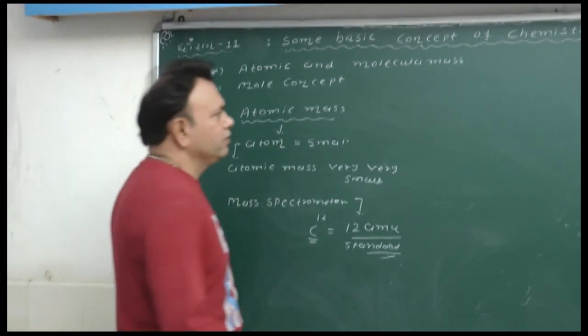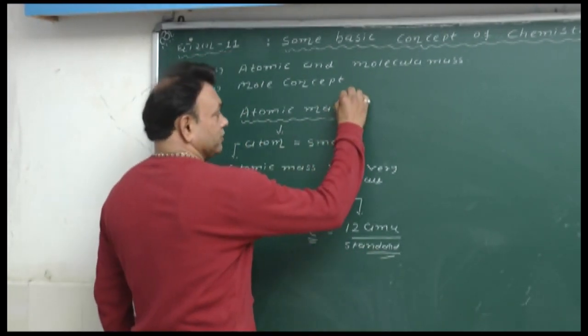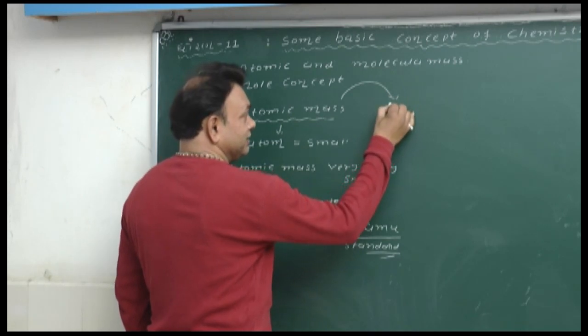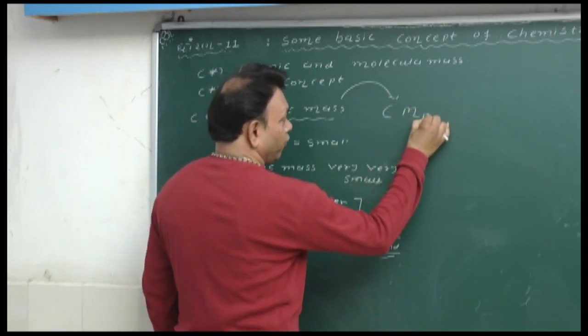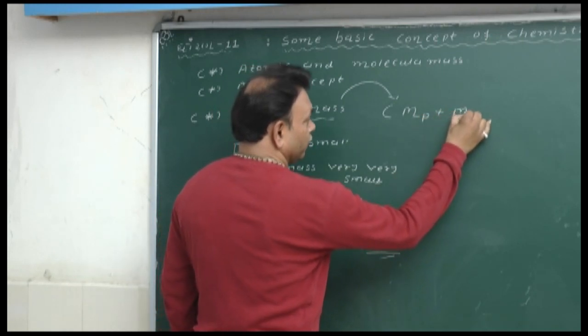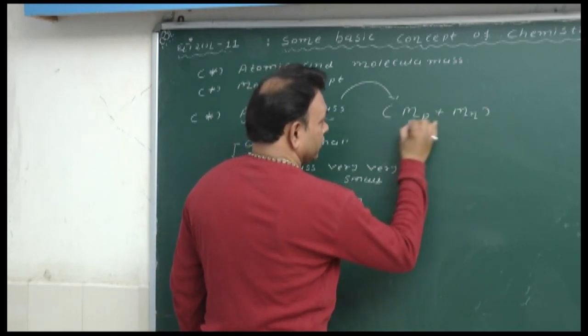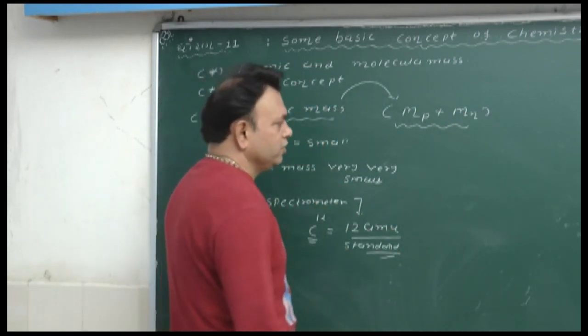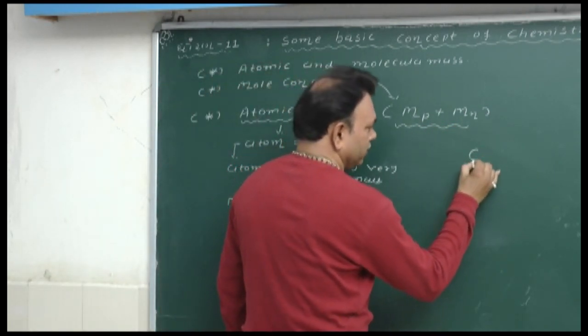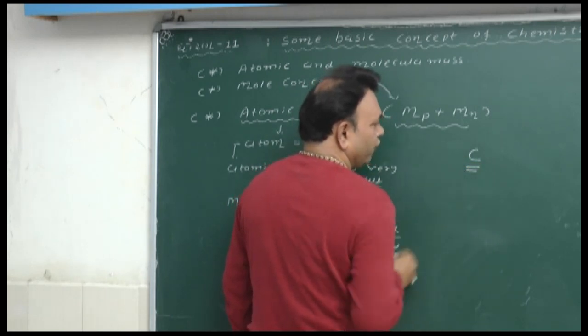So here actually what is the atomic mass? Atomic mass is really the mass of proton and mass of neutron. इन दोनों का क्या है? एडिशन. जैसे मेरे पास कार्बन है, so we have to find out the atomic mass of one carbon.